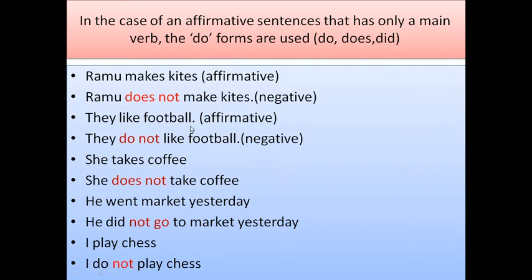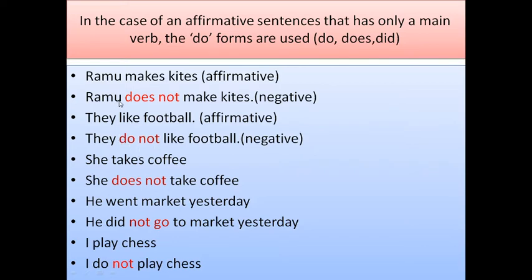They like football. They don't like football. Here also there is no auxiliary verb. We use do not. He, she, it takes does not. I, we, you, they take do not.